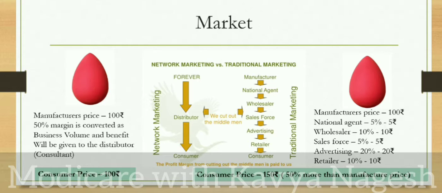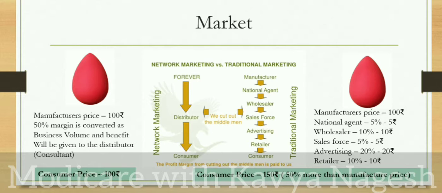The national agent takes the product, adds his commission, and passes it on to the wholesaler. The wholesaler buys the products in bulk, adds his commission too, and pushes it to the sales force. The sales force will take the help of advertising, but before that they also add their margin.